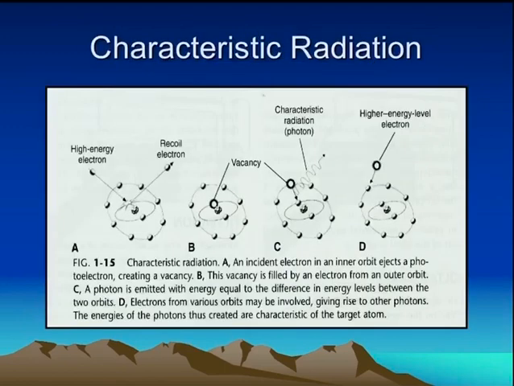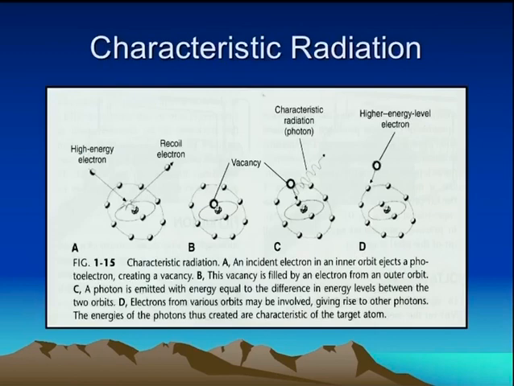Characteristic radiation: in this, an incident electron in an inner orbit ejects a photoelectron which creates a vacancy, and this vacancy is filled by an electron from the outer orbit. A photon is emitted with the energy equal to the difference in the energy level between the two orbits. So, electrons from various orbits may be involved, giving rise to other photons. The energy of these photons thus created is characteristic of the target atom, that is the generation of characteristic radiation.